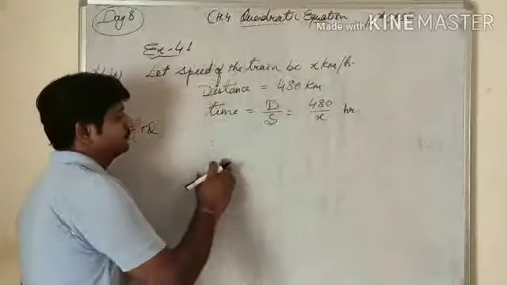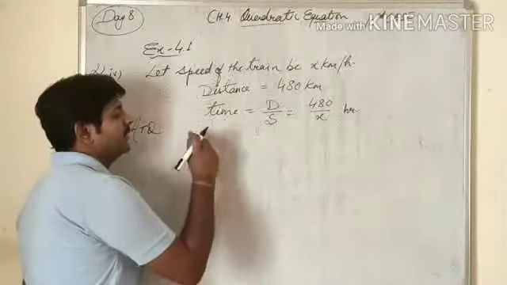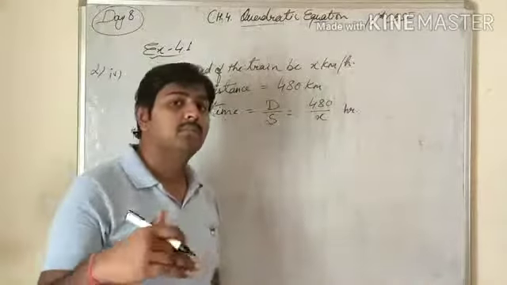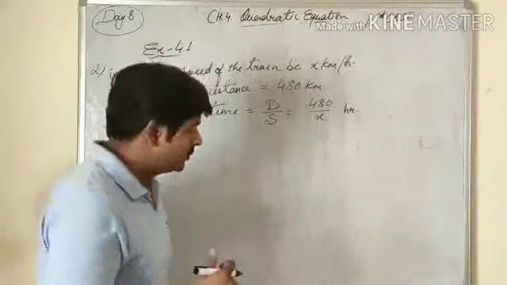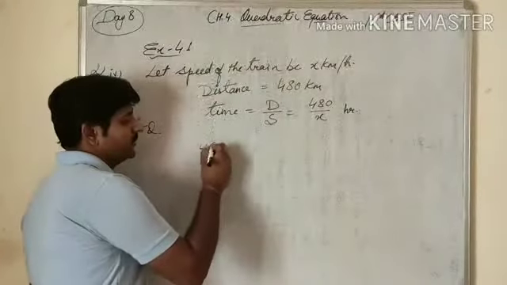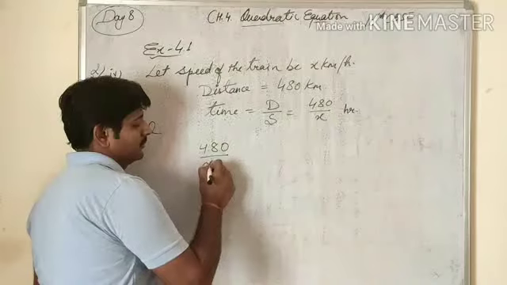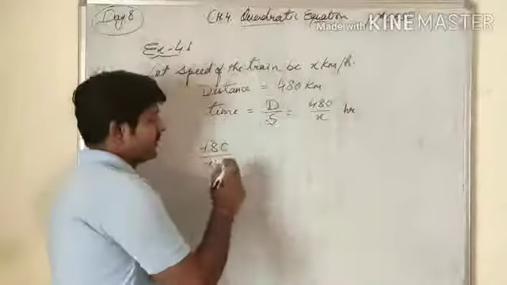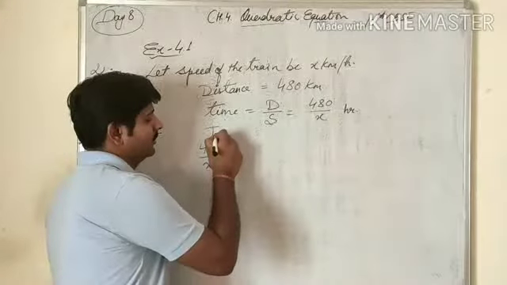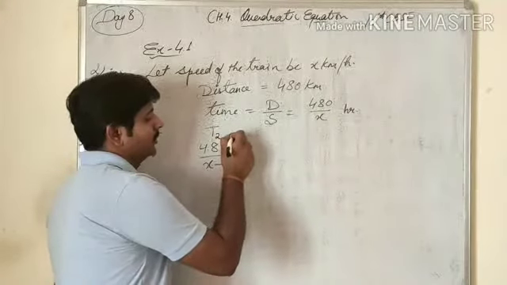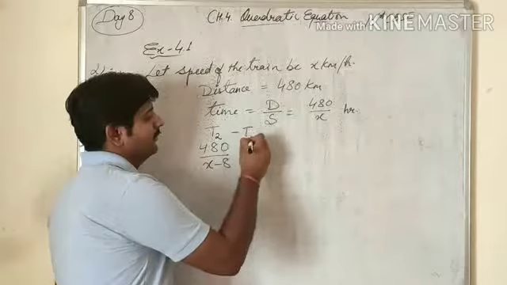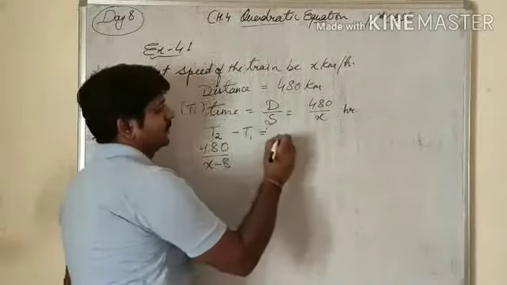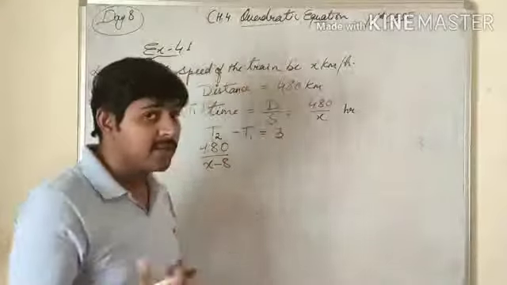As we know, if we reduce the speed, the time will be more than this. So if we reduce the speed by 8 km per hour, this timing is called T2, and if we subtract T1, which is this, we will get 3 hours because it is given that it takes 3 hours more.